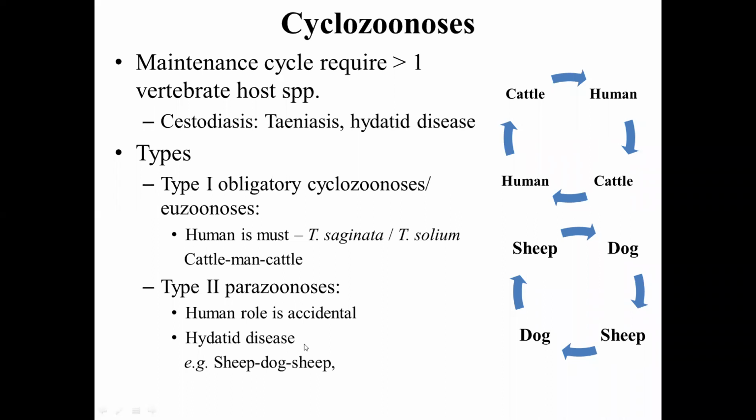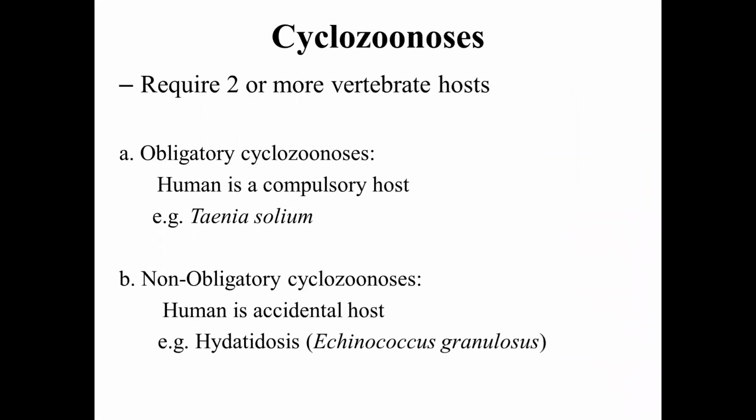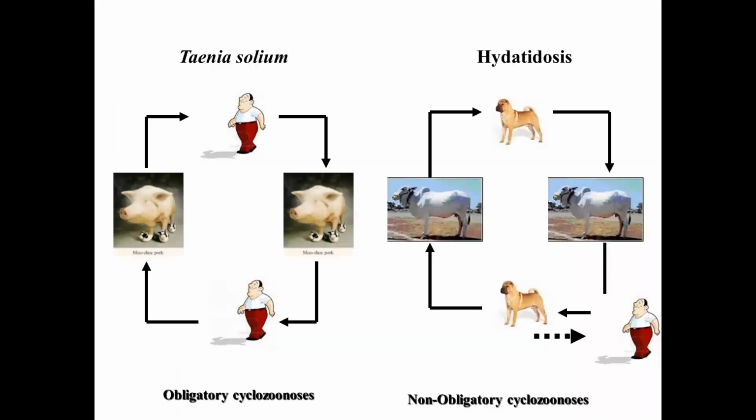No disease. While type 2, non-obligatory cyclozoonosis, otherwise known as parazoonosis or paranosis, human beings' role is accidental here. Okay. This is what is the cyclozoonosis. You can see the example here: obligatory cyclozoonosis, non-obligatory cyclozoonosis. Okay.